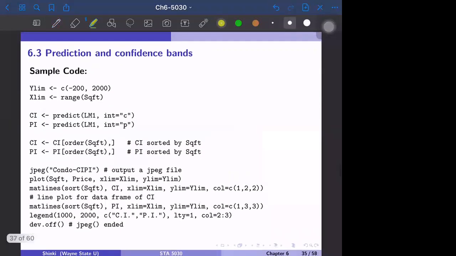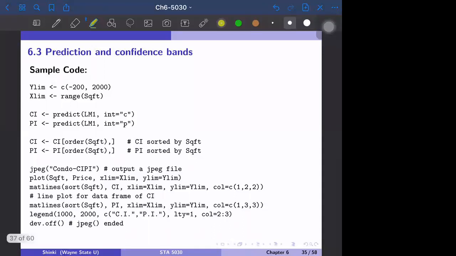And this is a sample code for the prediction band and confidence band. It's a little bit complicated. At first, we specify the range for X and the range for Y. This is the condominium price data. Y is the price, and X is the square footage.